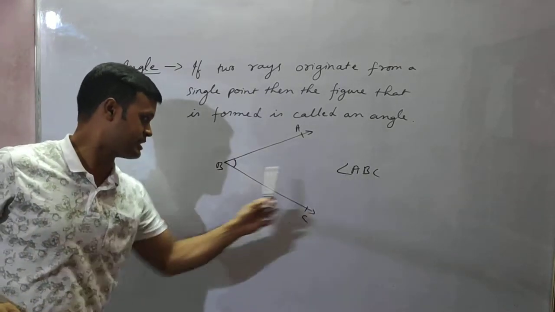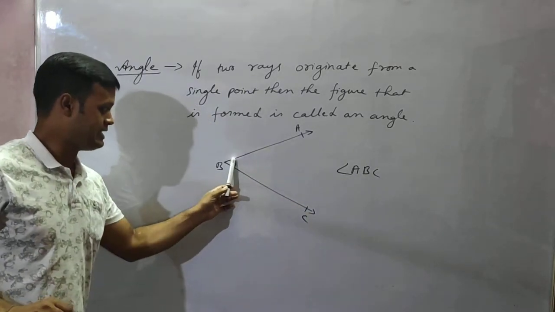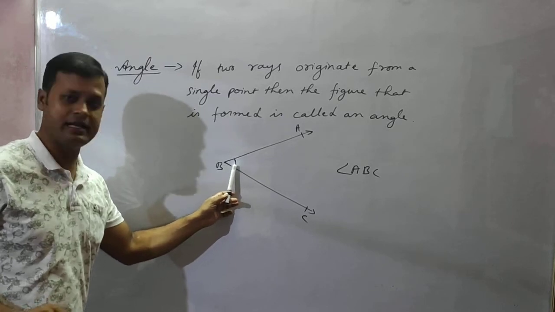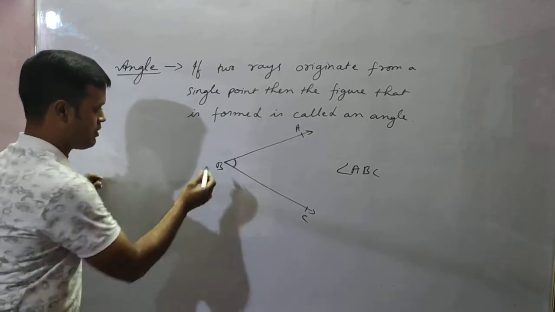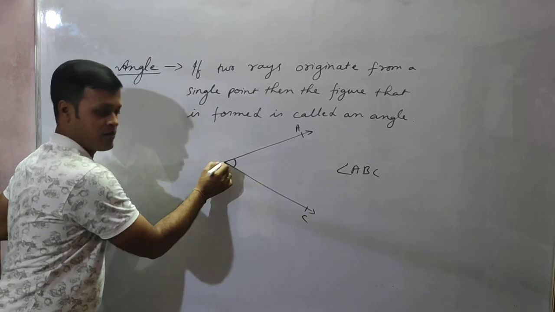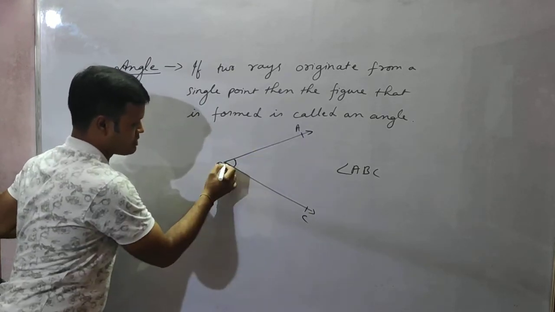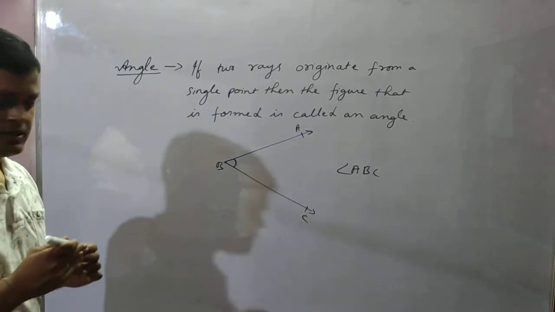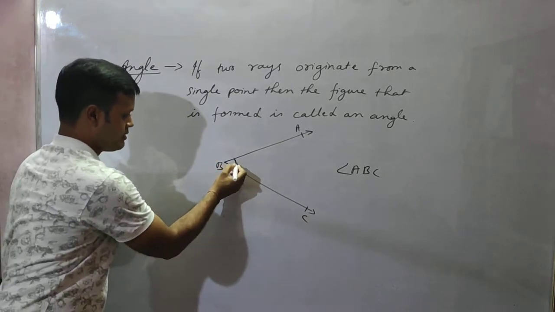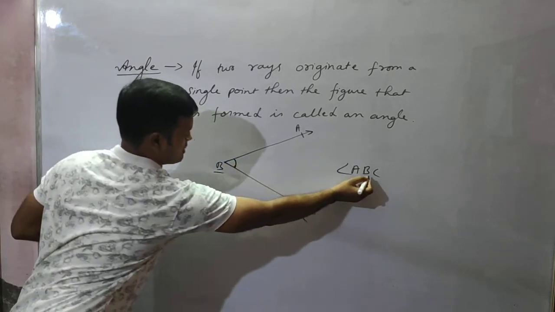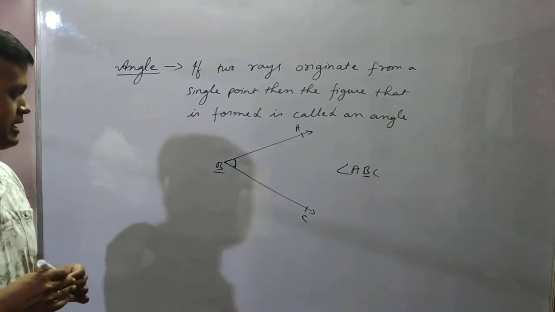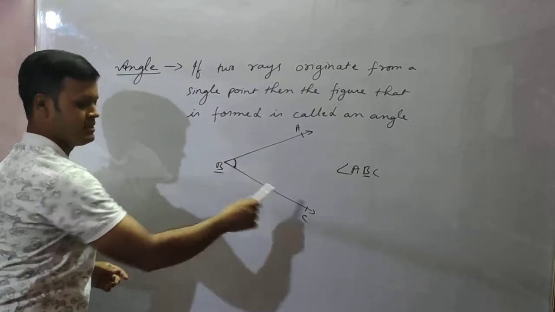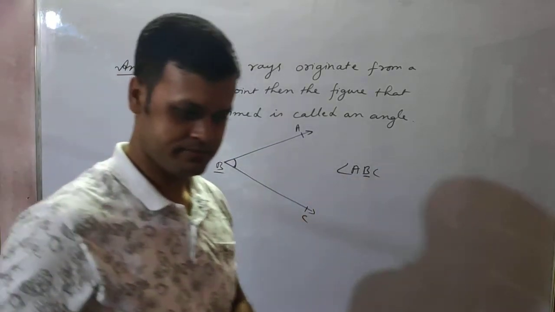Angle ABC, B is in the middle. The vertex of the angle is at the point B, isn't it? The point from where the two rays originate is called the vertex. So this point B will always be kept in the middle. Angle ABC like this.